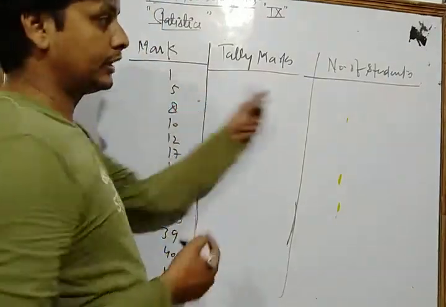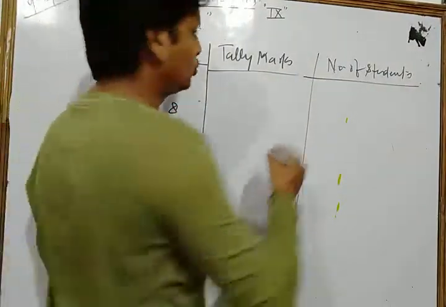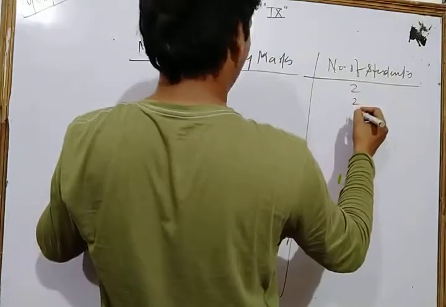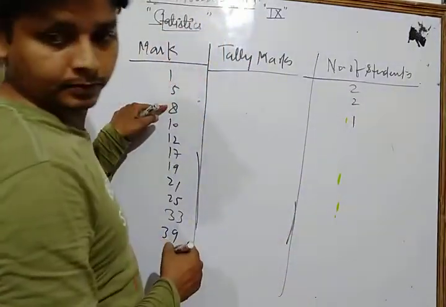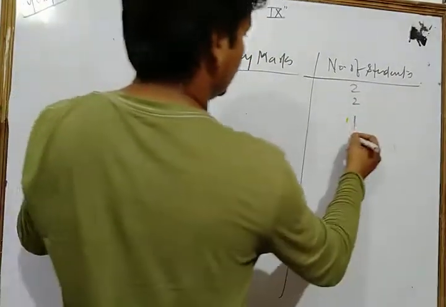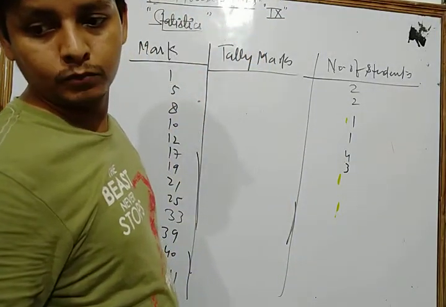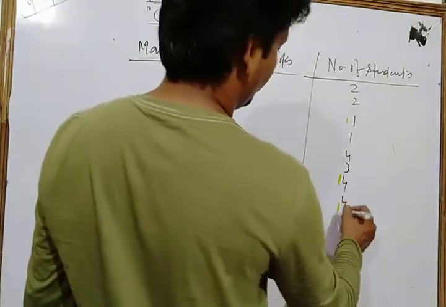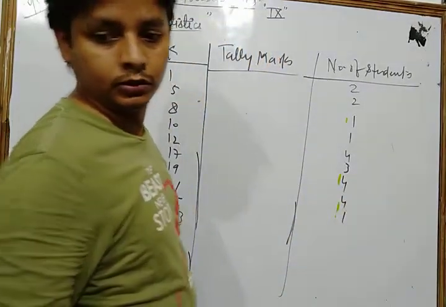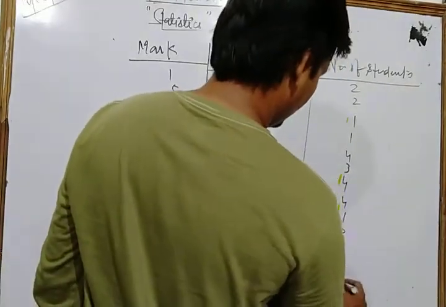And the number of students who get the marks 1 is what? 2, 2, 1, 1, 4, 3, 1, 4, 3, 4, 4, 1, 3, 1, 1, 3.